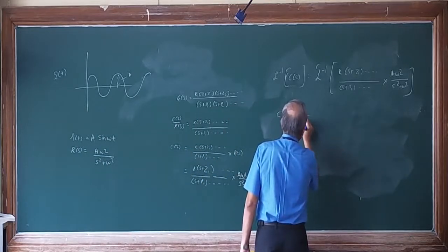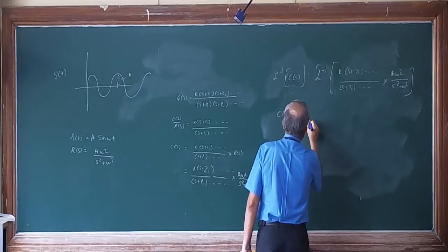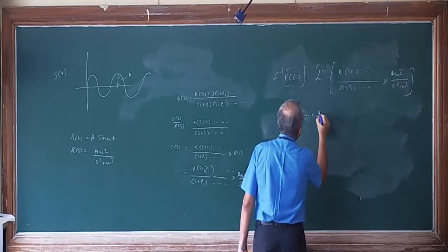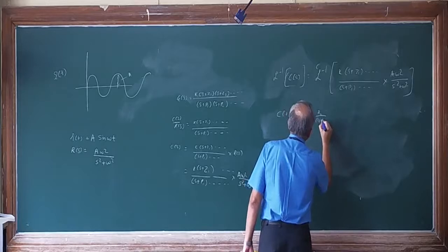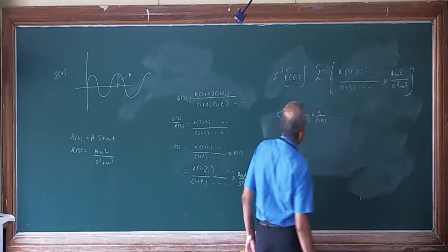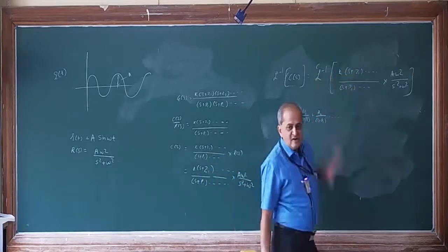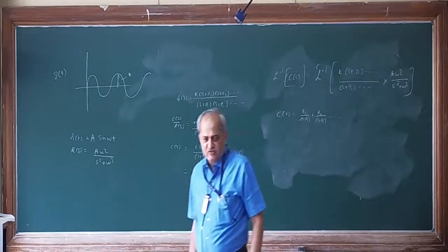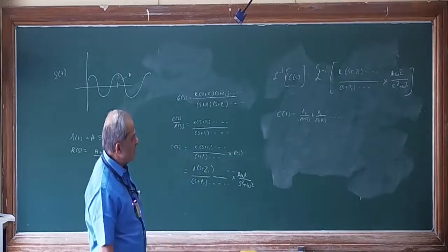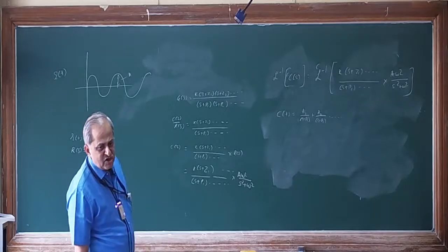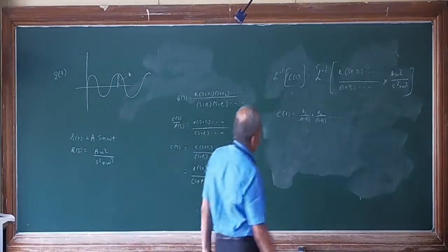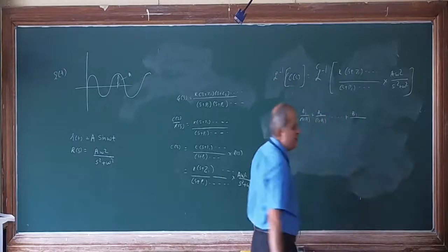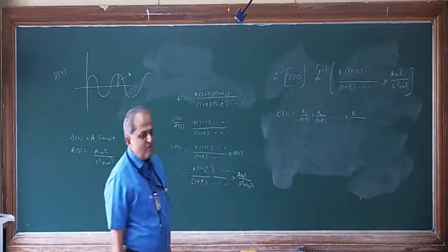A0 upon S plus P1, plus A1 upon S plus P1, A2 upon S plus P2, and so on for this part. Whereas corresponding to that part, there will be two partial fractions, that is, B1 divided by S square plus omega square.